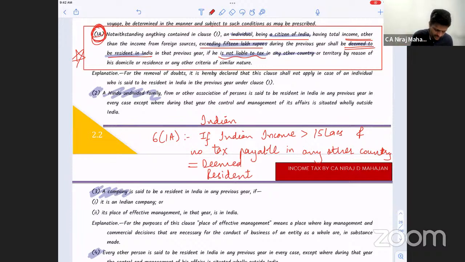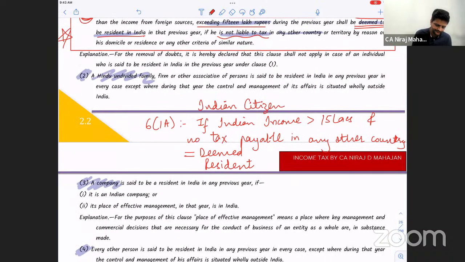Indian citizen. Write this down quickly if you want. Indian citizen and Indian income above 15 lakhs, exceeding 15 lakhs.